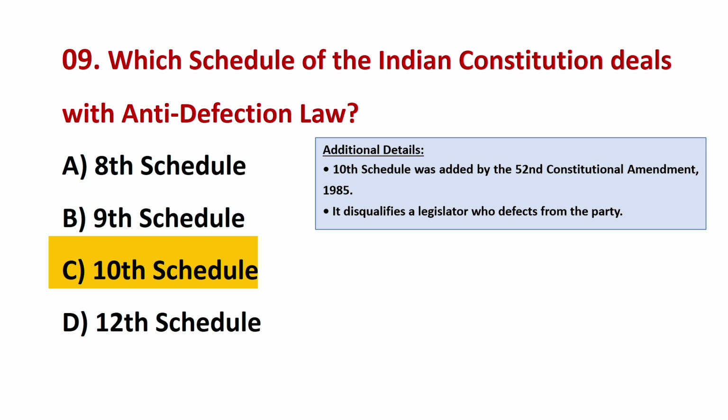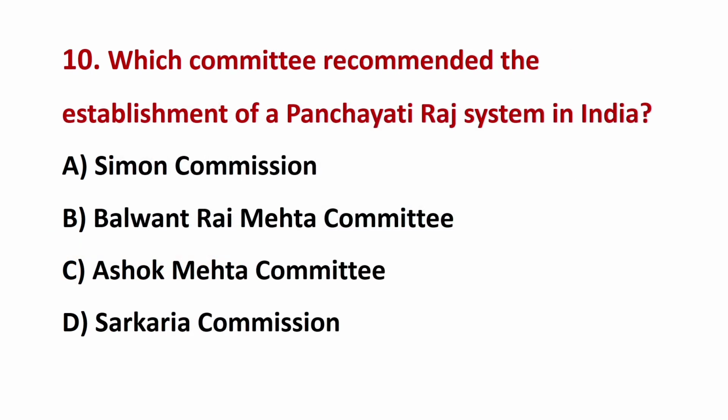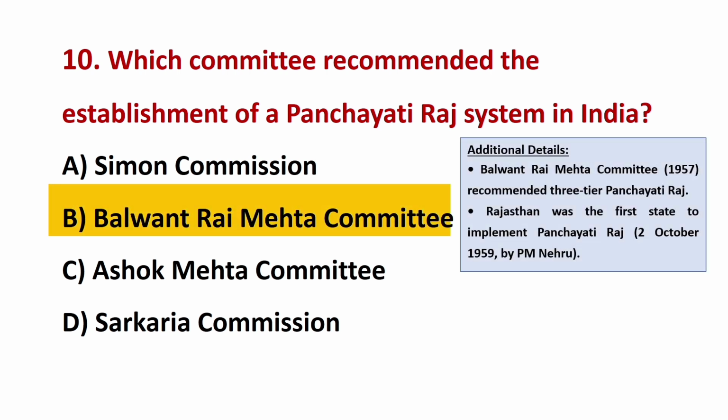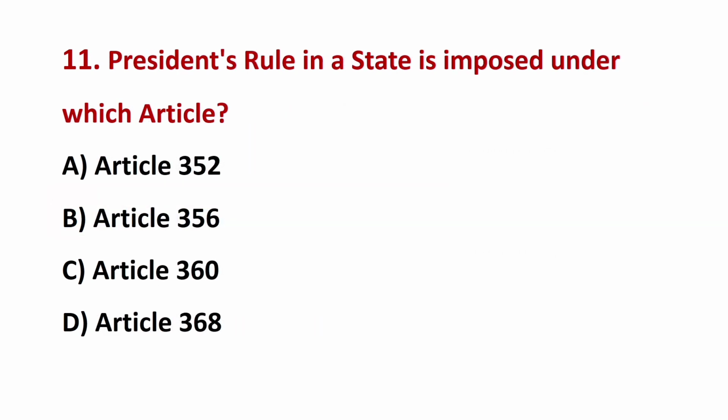10th schedule. Which committee recommended the establishment of a Panchayati Raj system in India? The correct answer is B. Balwant Rai Mehta Committee. President's rule in a state is imposed under which article? The correct answer is B.